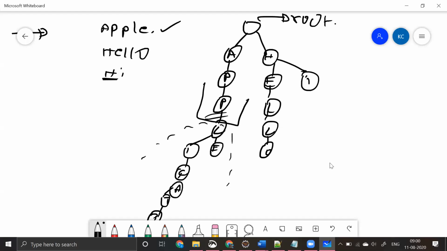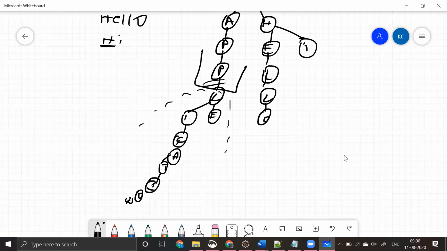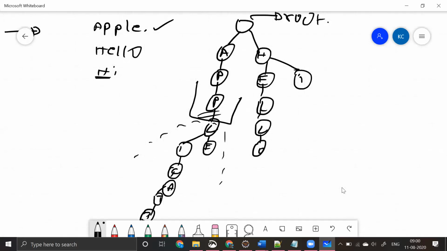Okay, and now here there can be a plural to this, right? For example, let's say apples. Apple is a word, s is a word, apples is one more thing. And there can be one more word which is app. App is something like a monkey, I think. Okay, that also is one more word.